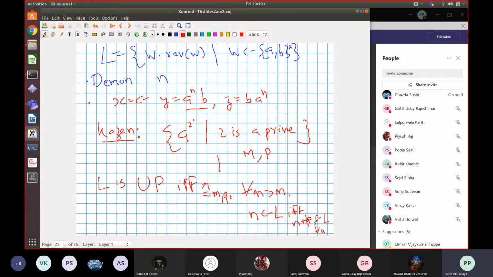So after some point, the set becomes periodic with period p, and the set of primes is not periodic. This is what he uses in order to show that this language is not regular.